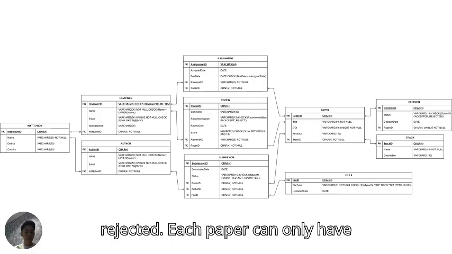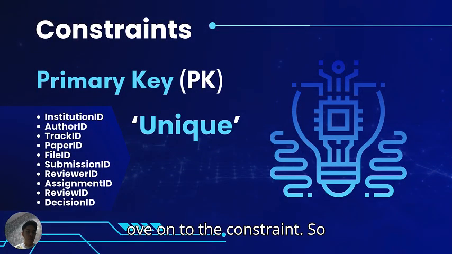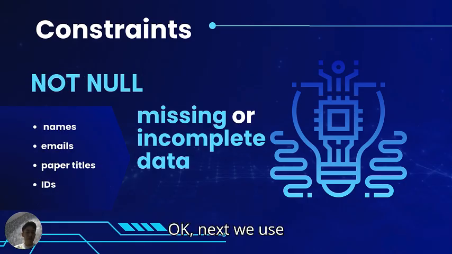Each paper can only have one final decision, right? So now move on to the constraint. As you can see, every table uses a primary key, such as author ID, paper ID, track ID, and many more. This ensures that each record is unique and easy to identify. Next, we use NOT NULL constraints for important fields like names, emails, paper titles, and IDs to prevent missing and incomplete data.